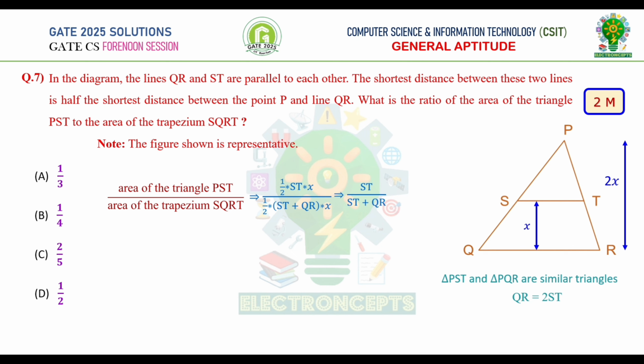We know that QR is equal to 2ST. Therefore, this becomes ST by 3ST, which is equal to 1 by 3. Therefore, option A is correct.